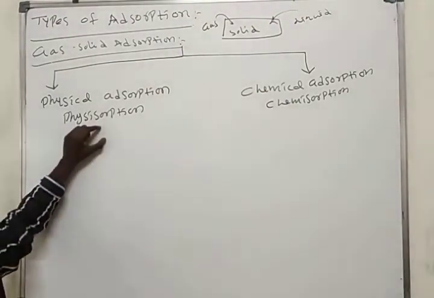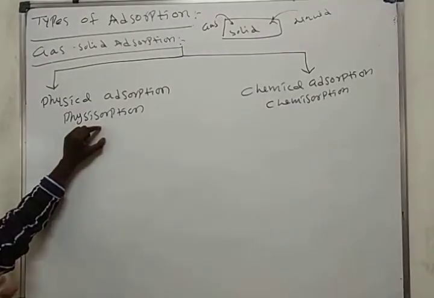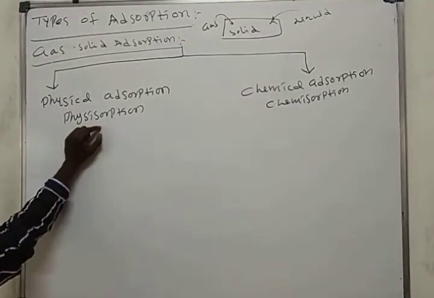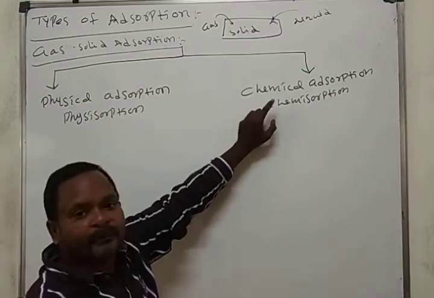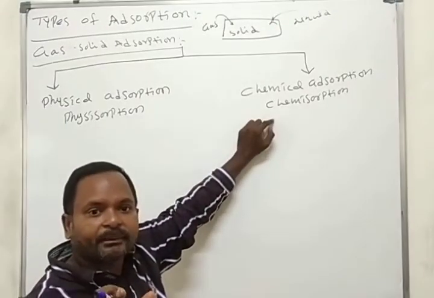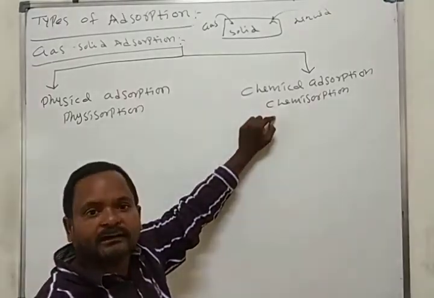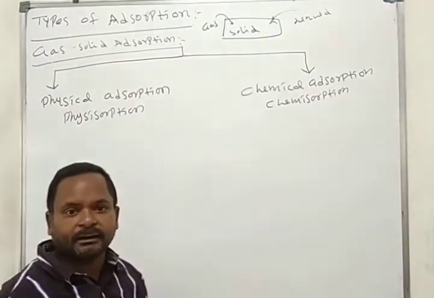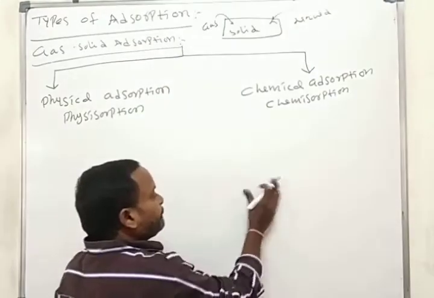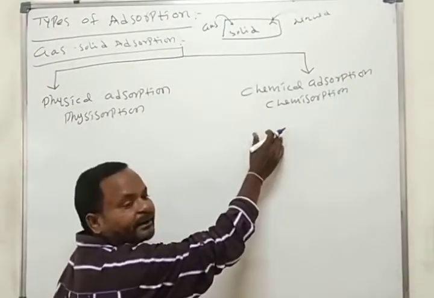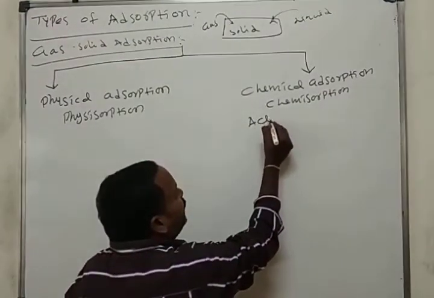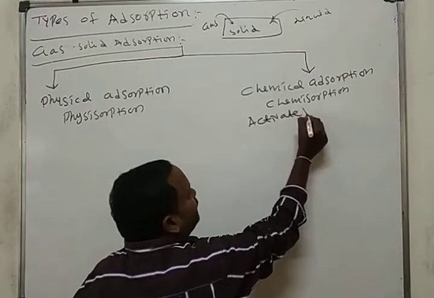In physical adsorption we see weak van der Waals forces between adsorbate and adsorbent. Here we observe strong chemical forces between adsorbate and adsorbent, and it requires more activation energy, so this is also called activated adsorption.